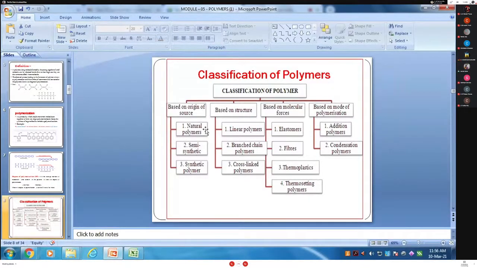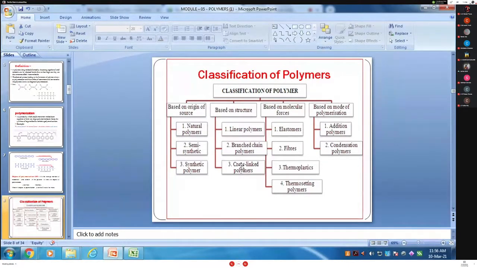Three types. You only consider two because semi-synthetic is not considered. Natural and artificial, natural and synthetic. Artificial means man-made polymer in the laboratory. Okay, everyone understand? Based on structure, it is divided into three parts: linear, branched, cross-linked.